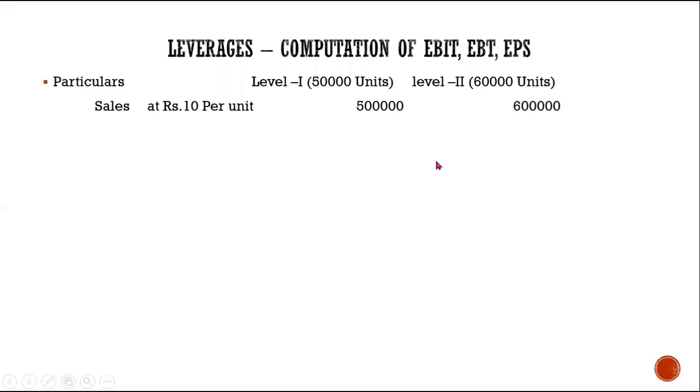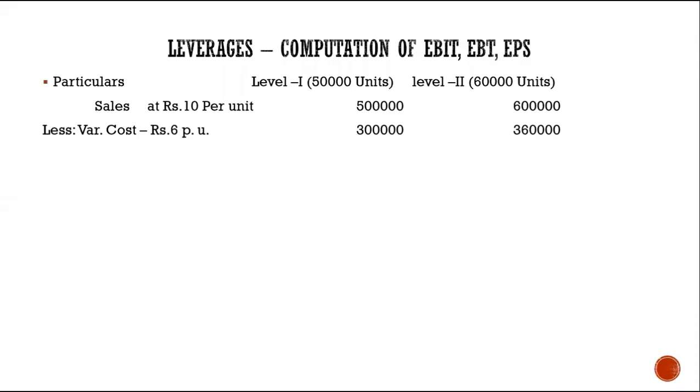Fine. Now less what? Sales minus, what are you going to do? Sales minus variable cost. Are you able to see the screen? Yes, ma'am. So how much is it? Variable cost is 6 per unit. So 50,000 units into rupees 6, 3 lakh. 60,000 units into rupees 6, 3 lakh 60,000.